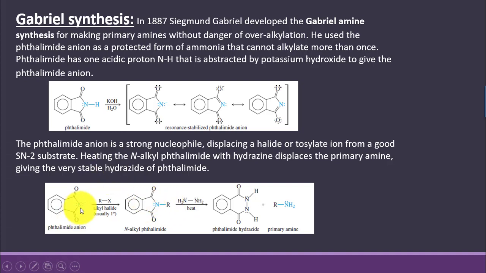This phthalimide anion is a good nucleophile and it can easily displace the tosylate ions or halide ions from the alkyl halide or tosylates. So here an N-alkyl phthalimide is obtained, and on further reaction with hydrazine in the presence of heat, this N-alkyl phthalimide will get converted into phthalimide hydrazide, that is a stable compound, and primary amine.